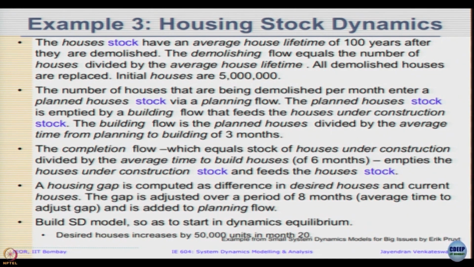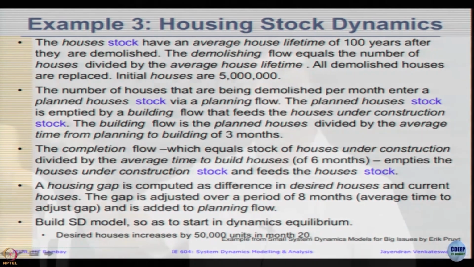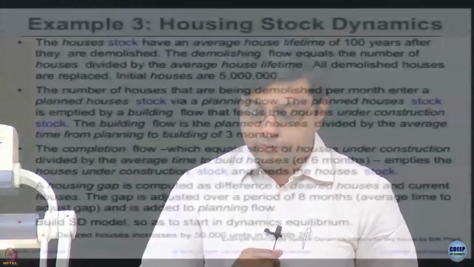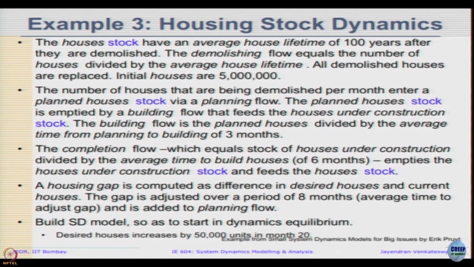So, we have 3 stocks: houses stock, planned houses stock, and houses under construction stock. So, planned houses become houses under construction, houses under construction become actual houses. Right. So, initially I plan more houses, then I construct them, then after it is being used, it is being demolished. All has to be connected through flows. The housing gap is computed as the difference in desired houses and current houses. The gap is adjusted over a period of 8 months.